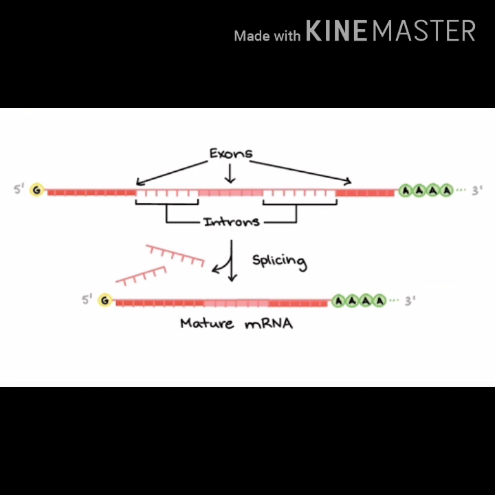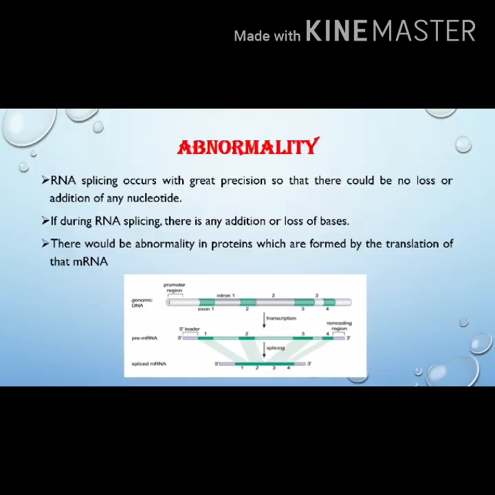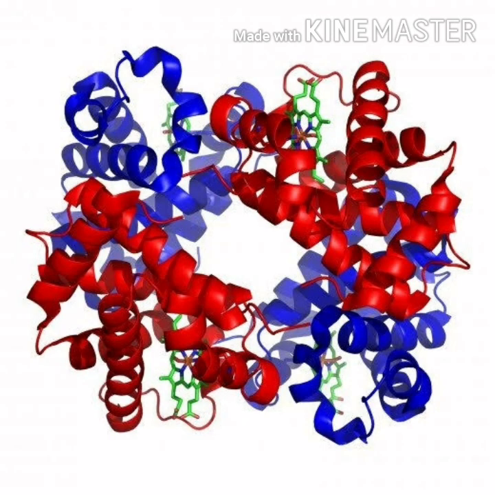These introns are removed by RNA splicing. After the removal of these introns, the messenger RNA is mature and active. RNA splicing is a very important step. It occurs with great precision. If there is any abnormality in splicing, there may be a loss of nucleotides, a loss of bases, and a loss of important genetic information. And the proteins that will form from this messenger RNA in the cytoplasm will surely have abnormalities.